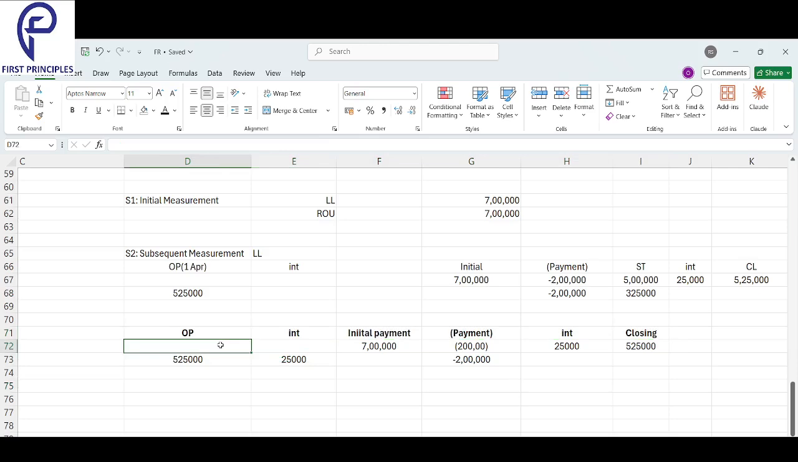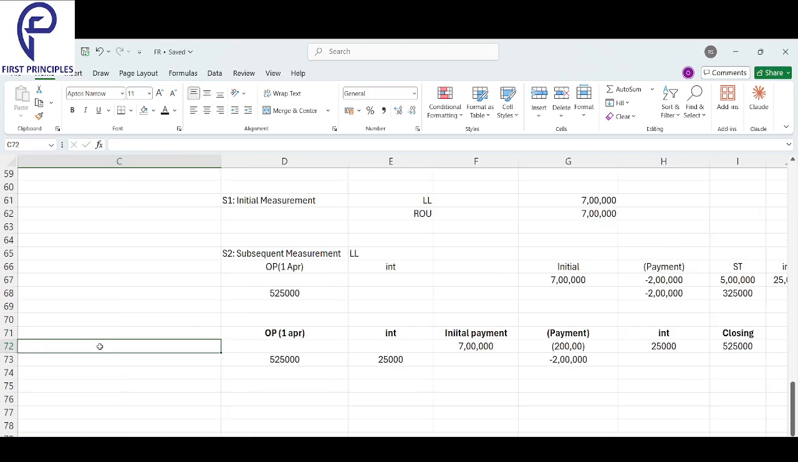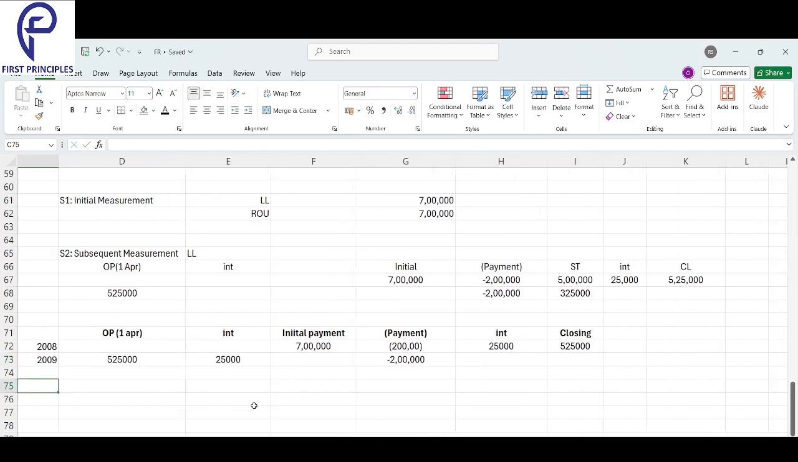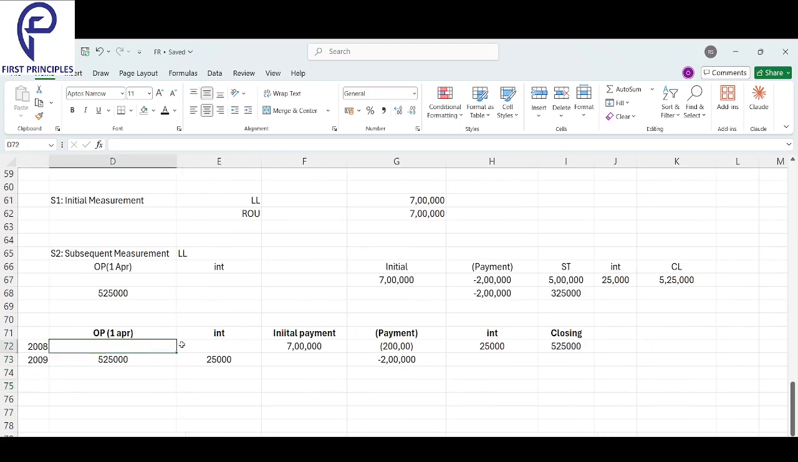So the start of the year, which starts on when? When is the opening year, Sharan? So opening is on 1st April. 1st April. Very good. Okay. Do we have anything last year in the year 2008? In the year 2008, we had nothing. Next year 2009, we have certain things. So 2008 opening, we didn't have anything. Why? Because the lease started on 1st October. The lease started only on 1st October.